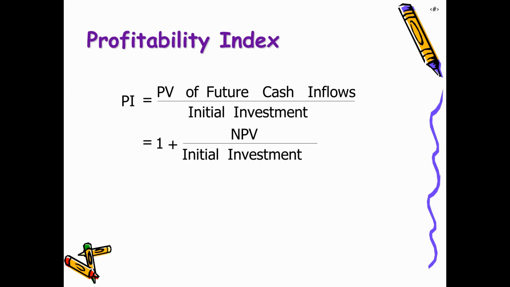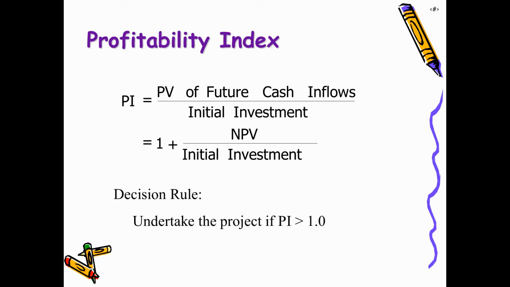Next method is profitability index. Profitability index as a method is an extension of net present value method. It takes into consideration the present value of future cash inflows divided by initial investment. So if in the calculation we have done the net present value, then 1 plus net present value divided by initial investment will give us profitability index. And any project should be chosen if its profitability index is greater than 1.